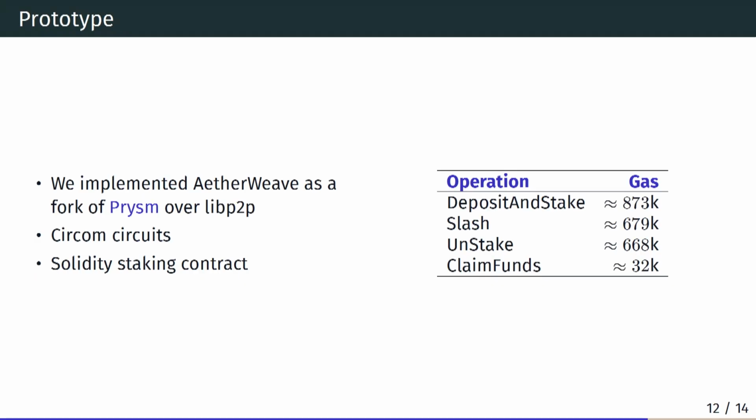So after simulating it and getting the plots, we also set out to implement a research-grade prototype for Ethereum. So we forked the Prysm Ethereum client and their libp2p stack. And we implemented the zero-knowledge proofs in Circom. And we also implemented a smart contract in Solidity.